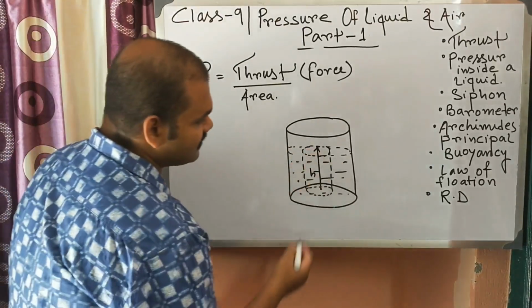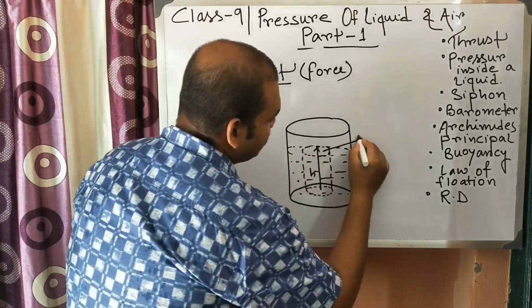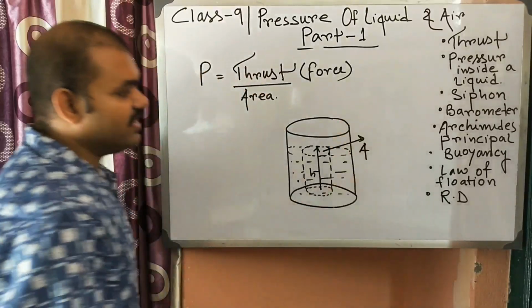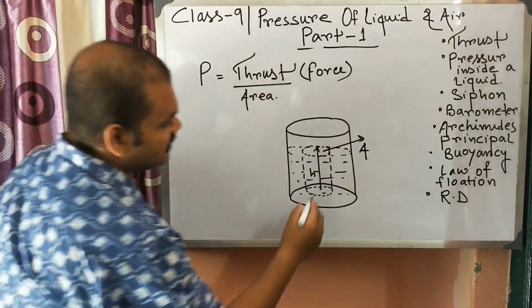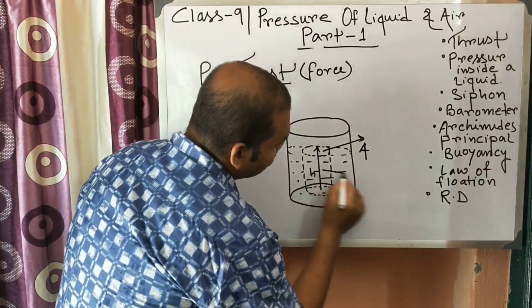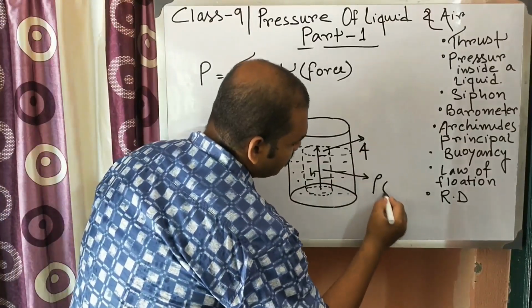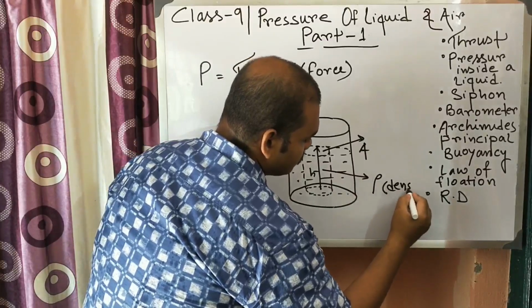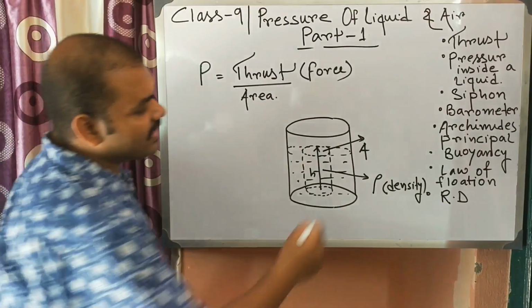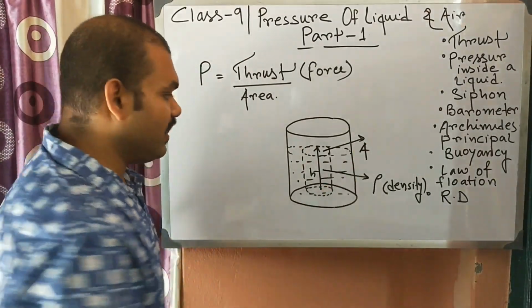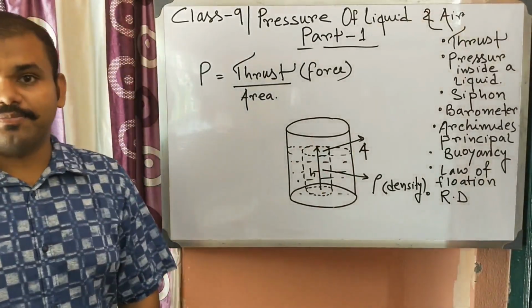So the height is h and the area is A. A is the area of cross section of this cylinder. Next, the density of the liquid is rho. So rho is the density, A is the area, and h is the depth.